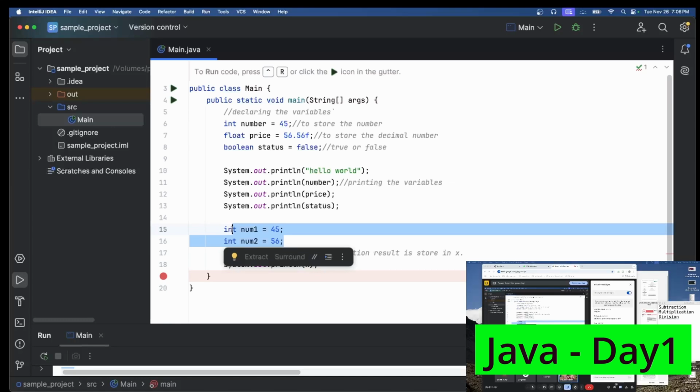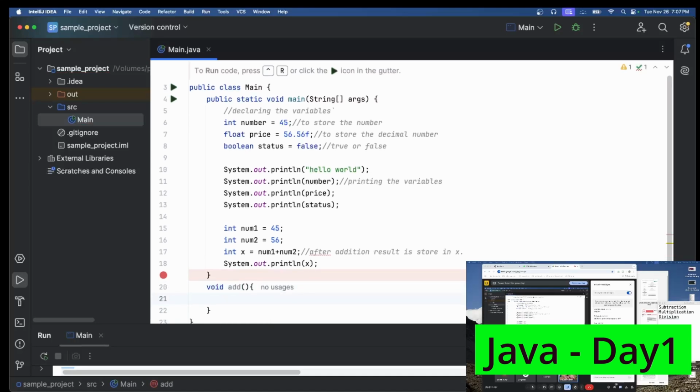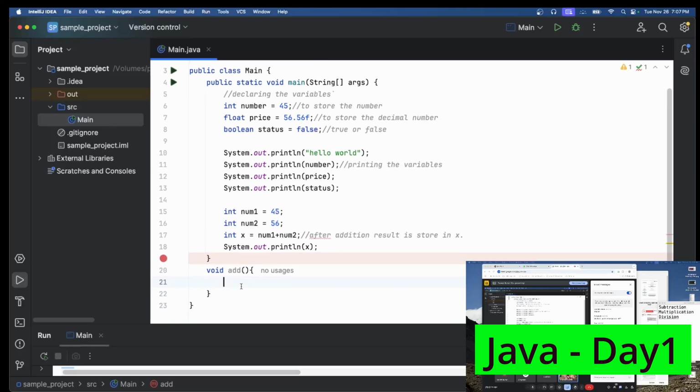Okay, so now I have two more numbers, and for those numbers also I want to perform this addition. Then I don't want to write this type of logic again. So I can write one common method. Method means it can be called from anywhere in the program. For example, I can write void, and the method name is add, like this. Then if I want to execute this logic, I can call add anywhere in the project.